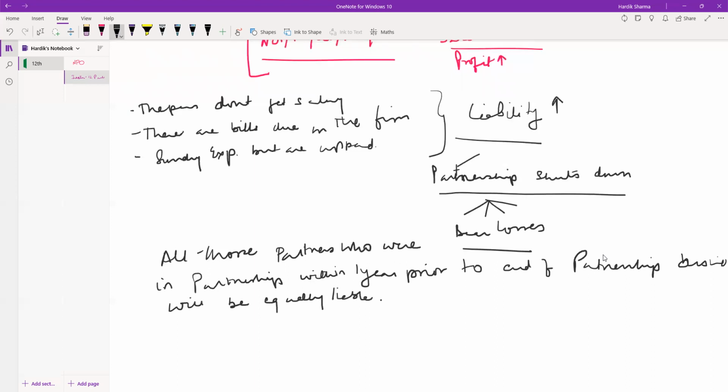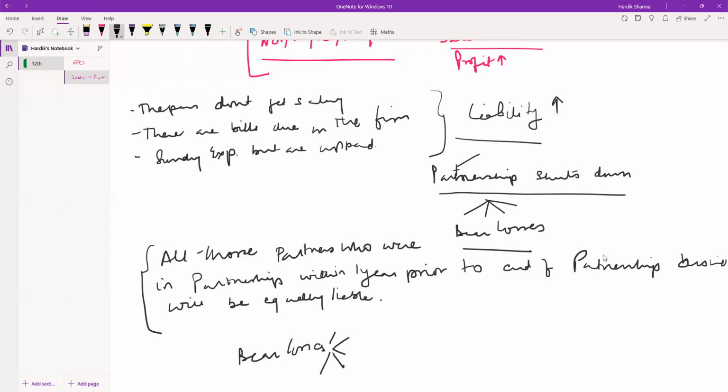This means that even if a person retires or quits the partnership firm within 1 year before the closure of the partnership due to the liabilities mounting on the firm, then also that person will be equally liable to bear all the losses with the other partners of the firm, even if he is not a partner.